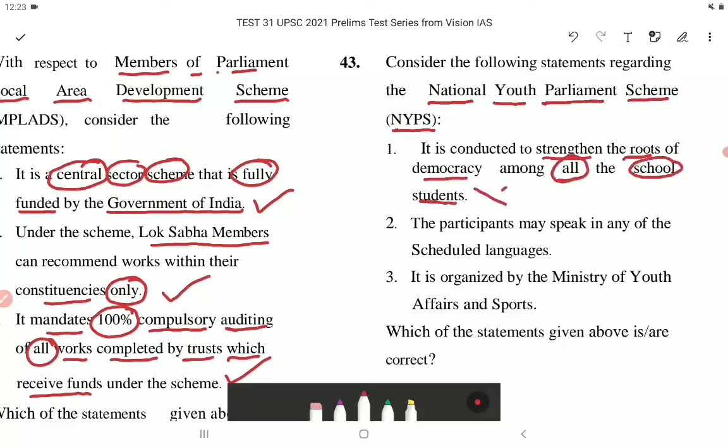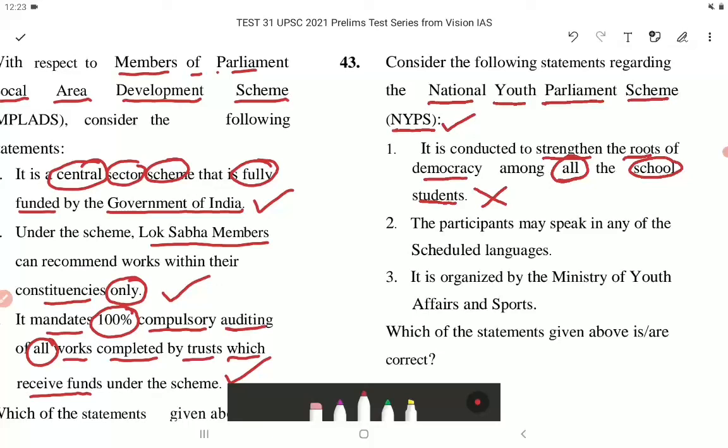This is incorrect. NYPS seeks to strengthen the roots of democracy, inculcate healthy habits of discipline, tolerance of the views of others, and to enable the student community to know about the parliamentary system of government functioning.